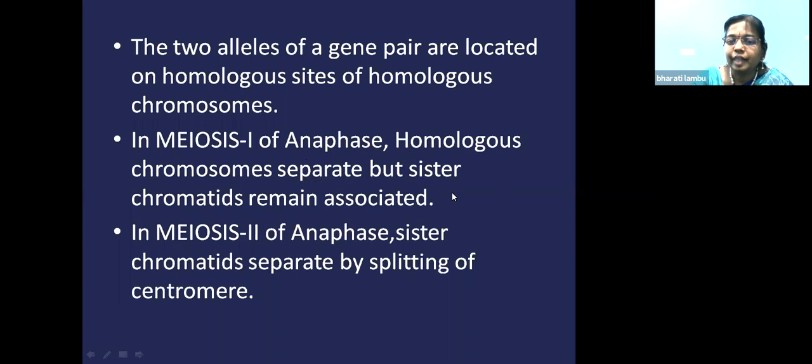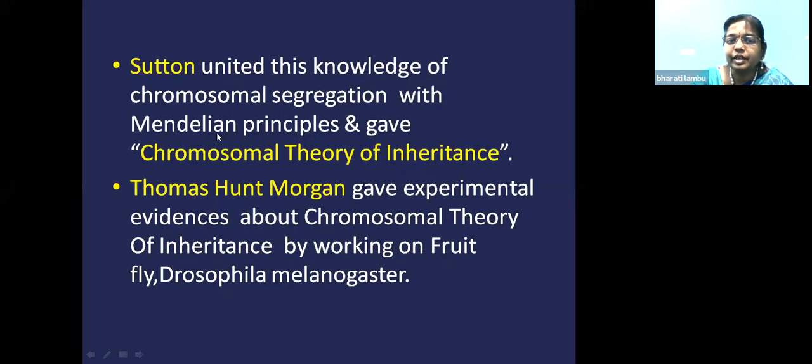In gamete formation in a heterozygous condition, the gametes will separate carrying an allele. And in meiosis 2, anaphase 2, the sister chromatids will separate, splitting the centromere. Likewise, the allele will go to each gamete without mixing in a hybrid. So the same theory was given by Sutton and Boveri, and Sutton united this knowledge of chromosomal segregation with the Mendelian principle, and gave the chromosomal theory of inheritance.